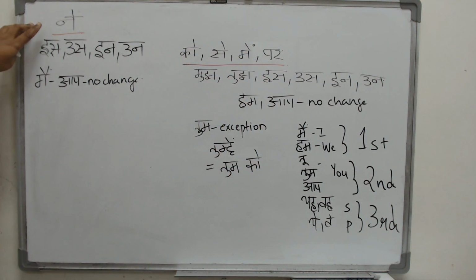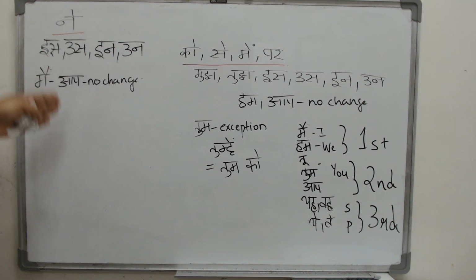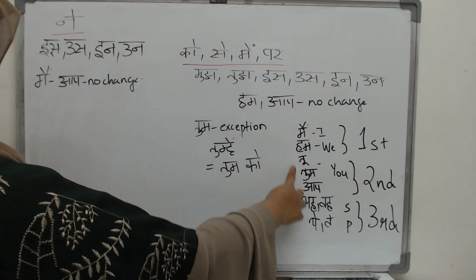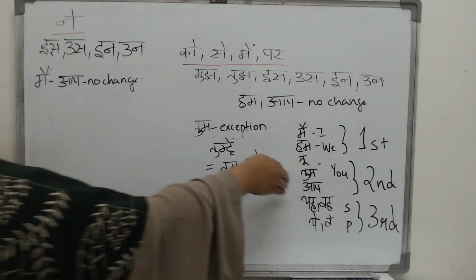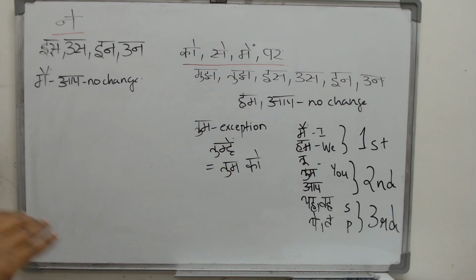Now what all will change in the case of ne? When ne follows these 5 people, the first 5, you will not see any change. Maine, humne, tune, tumne, aapne, no change at all.